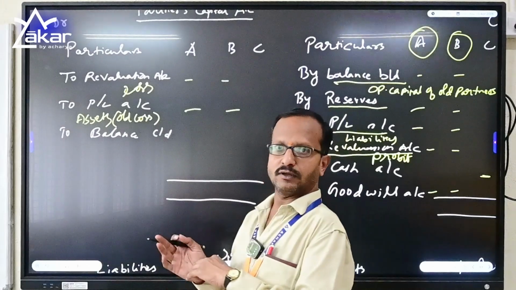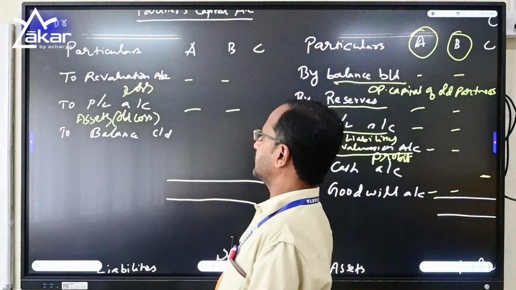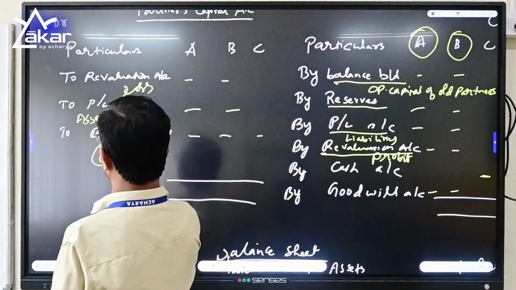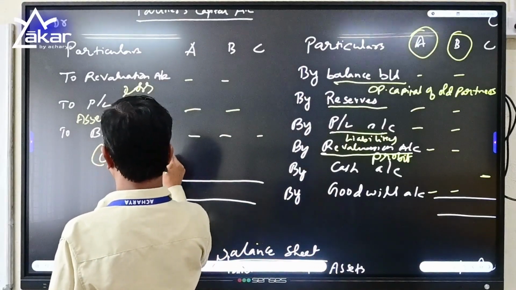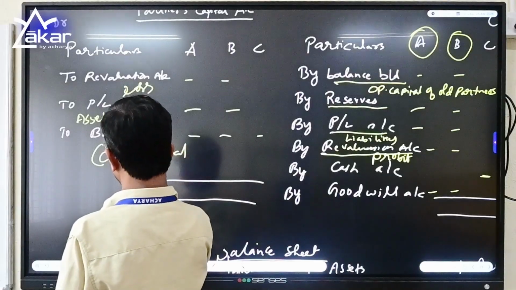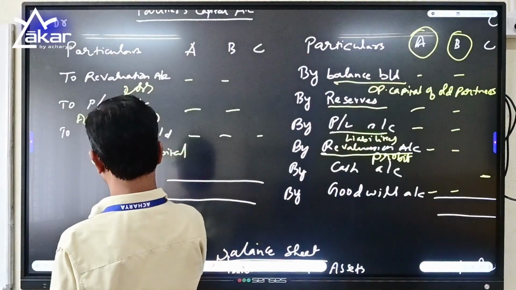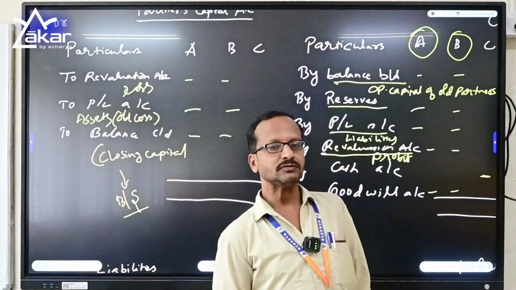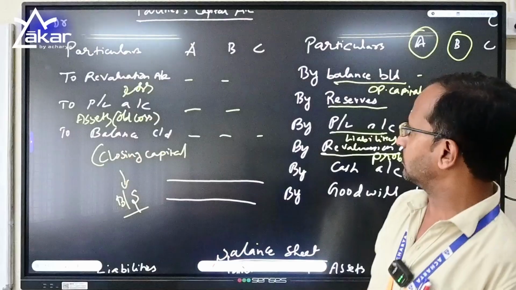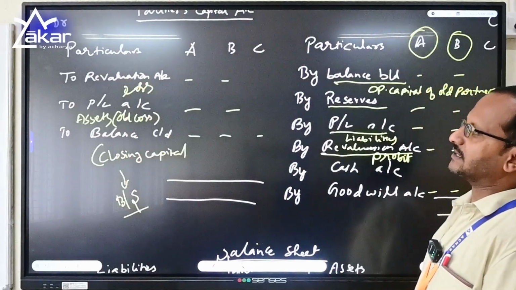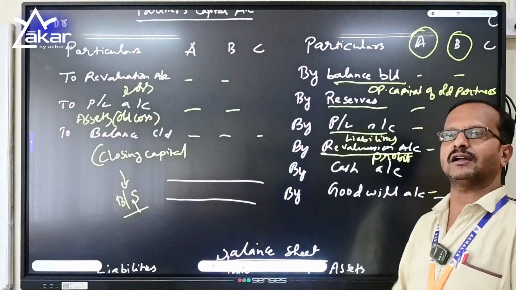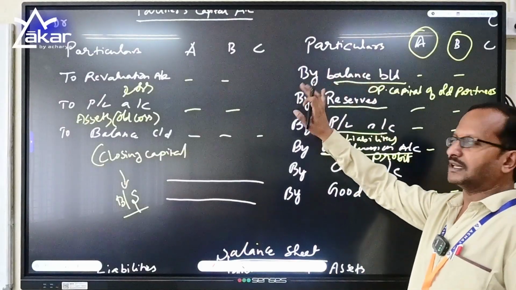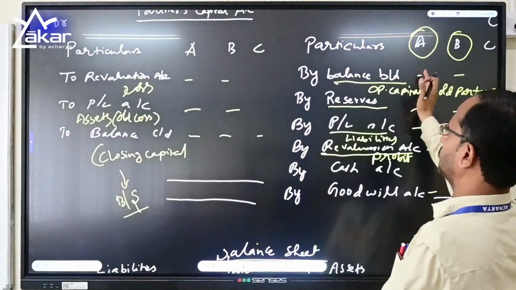The total of the debit side and credit side should be checked, and the remaining is called the balance carried out to all the partners, and this we call the closing capital value, which is transferred to the balance sheet as their capital. Got it? So a maximum of 5 entries and a maximum of 3 entries will be there in the debit side and credit side. Opening capital of the old partners will be displayed as by balance brought down.